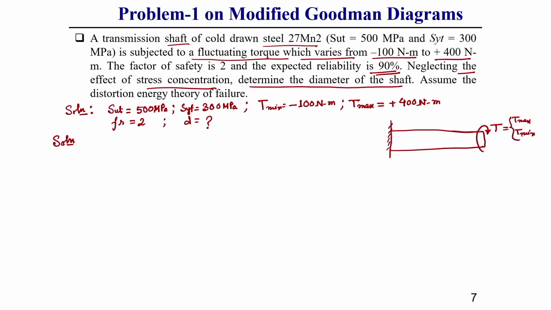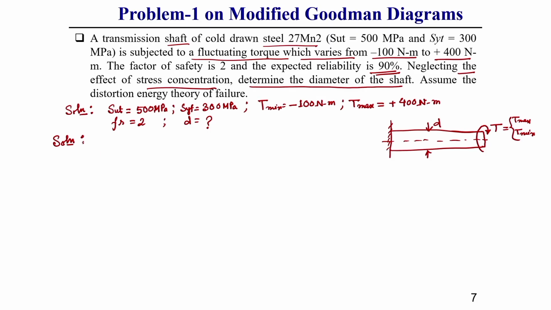This is given. Based on this data, we need to find out the diameter of this shaft. This you should keep in mind. For designing, we will use the modified Goodman diagram for the torsional case.